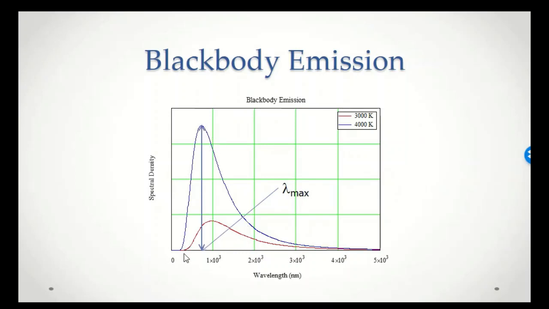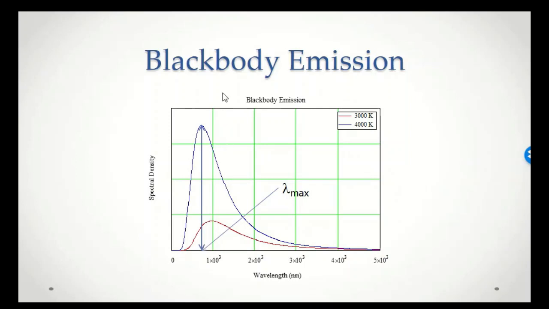Where we begin to have issues is this wavelength shift. If you look at the maximum corresponding to each curve, we'll notice that the maximum for the 3,000 Kelvin line is at higher wavelength than the maximum for the 4,000 Kelvin line. And this is what defied explanation.